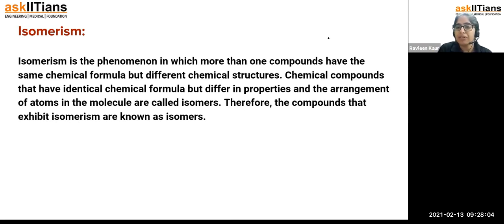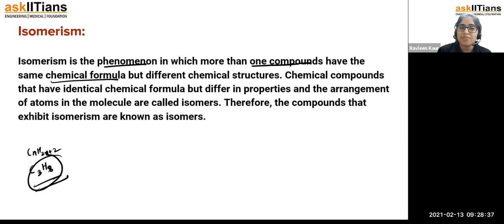Let us read the lines mentioned here: isomerism is a phenomenon in which more than one compound has the same chemical formula. Take an example: propane. What is propane? CnH2n+2, we directly write the formula. Here you put the value 3 because propane means 3. That gives 3 carbons and 2 times 3 plus 2 hydrogens, that is C3H8.